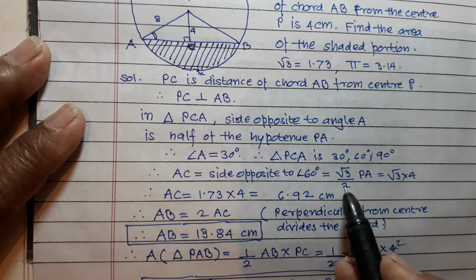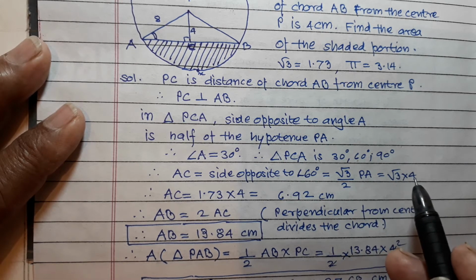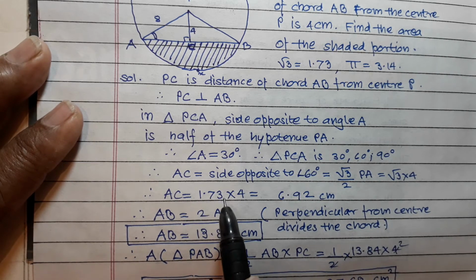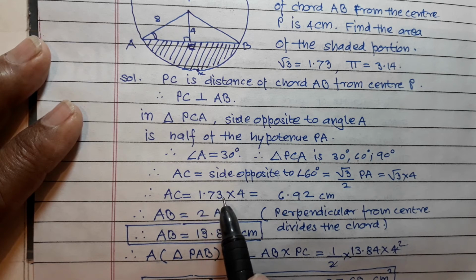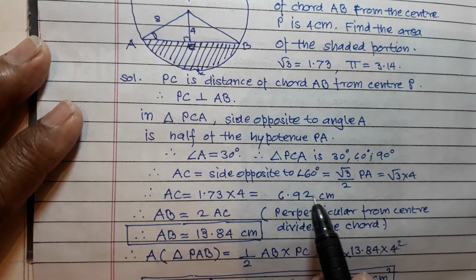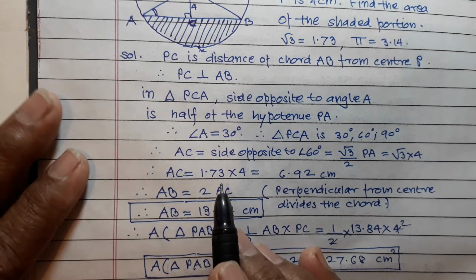Okay, so PA is equal to 8 given, so it is divisible by 2, so this is root 3 into 4, and root 3 is equal to 1.73, and therefore AC is equal to 1.73 into 4, that is equal to 6.92 centimeter. Now AB is equal to 2AC.